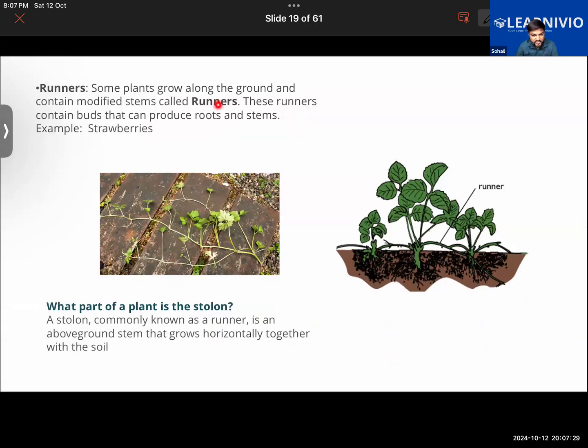So some plants grow along the ground, and they contain modified stems called as runner, and runner is sometimes also called as stolon. So this modified stem, the horizontal stem that I'm pointing to, these are called as runners or stolons, and they contain buds from which roots can be produced. They contain tiny buds on the different parts of them.